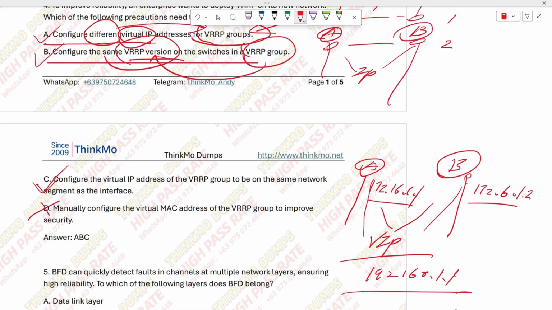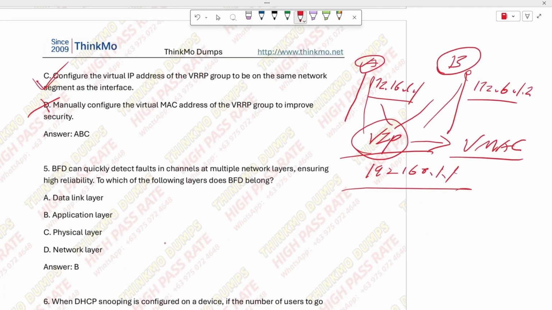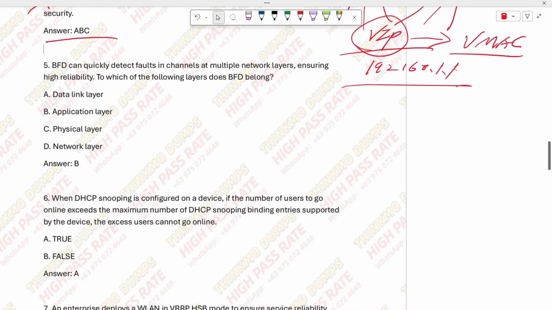It says that manually configuring the VRP's virtual MAC address can improve security, but that's all about virtualization. Since we're using virtualization, if you manually configure it, aren't you just hard coding it? Right? This thing can negotiate automatically. As long as we configure the VIP, it will automatically generate the VMAC. So there's no need for us to configure it manually. So the correct answers are A, B, and C.